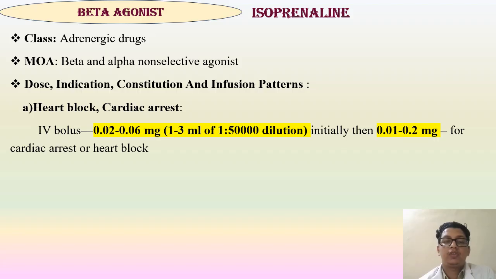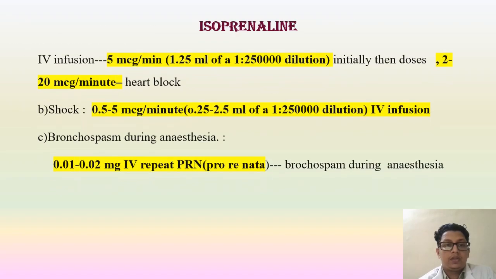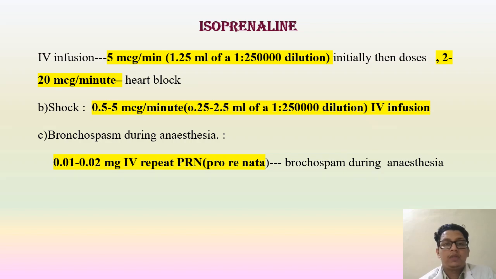IV bolus is 0.02 to 0.06 milligram, that is 1 to 3 ml of 1 in 50,000 dilution initially, then 0.01 to 0.2 milligram for cardiac arrest and heart block. So isoprenaline is used for heart block and cardiac arrest. IV infusion is given as 5 microgram per minute, 1.25 ml of 1 in 250,000 dilution initially, then doses of 2 to 20 microgram per minute in heart block.